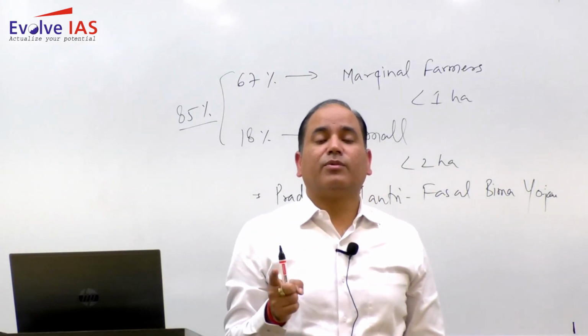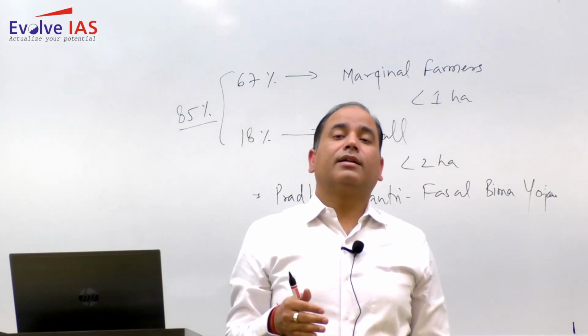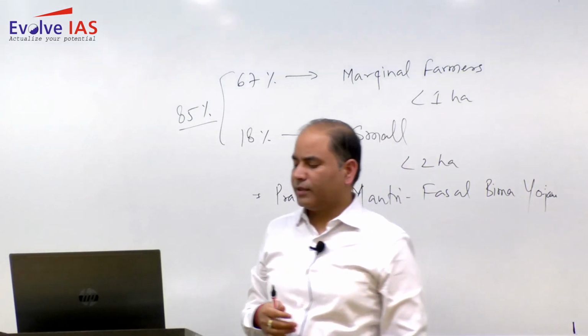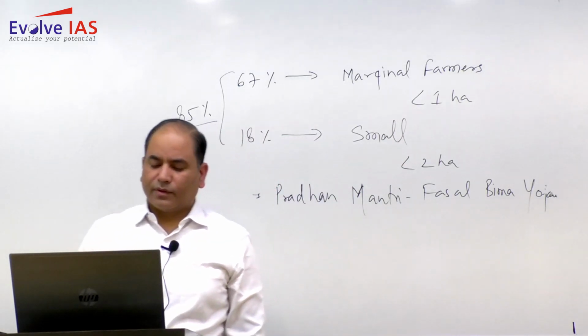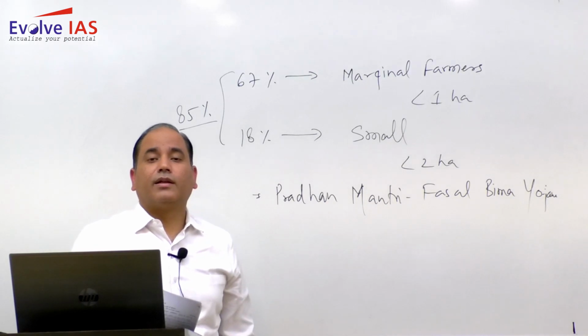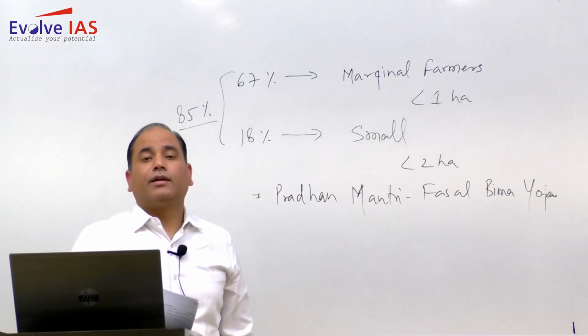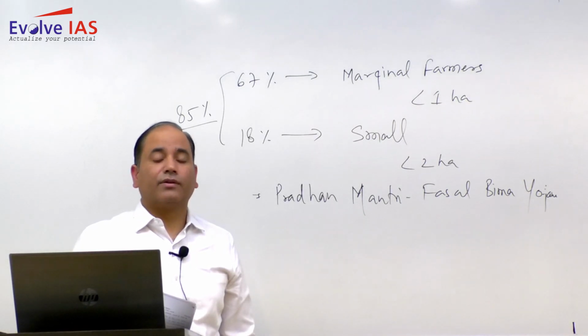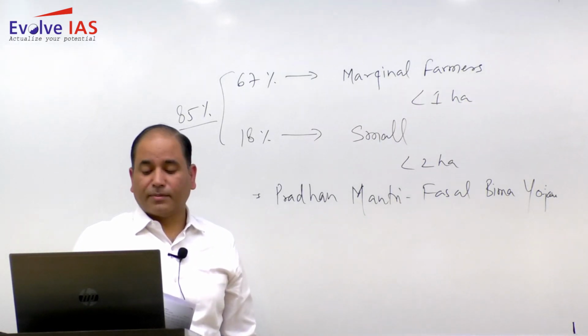The second most important point is that the annual rainfall will be less than 75 centimeters. So the agricultural activity that is being performed under rain fed conditions, where the annual amount of rainfall is less than 75 centimeters, that is your dry land farming.